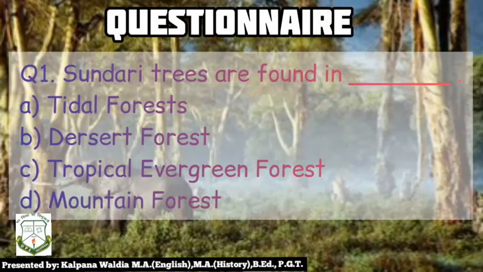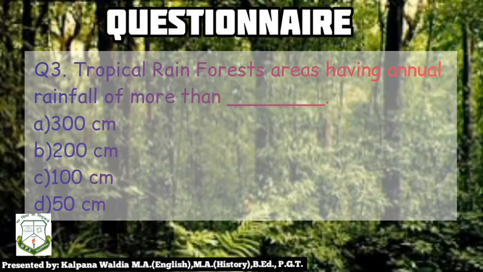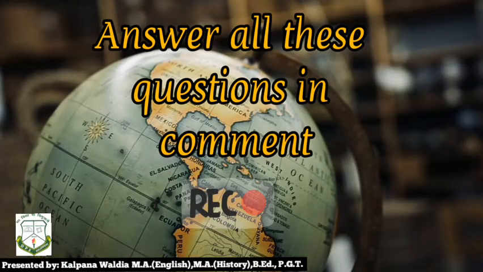Now, let us do some questionnaire. Sundari trees are found in tidal forest, desert forest, tropical evergreen forest or mountain forest. Next question is, ebony, mahogany, rosewood and rubber are the important trees of mountain forest, tidal forest, tropical evergreen forest or none of these. And the last question is, tropical rainforests are having annual rainfall of more than 300 cm, 200 cm, 100 cm or 50 cm. Answer all these questions in comment.